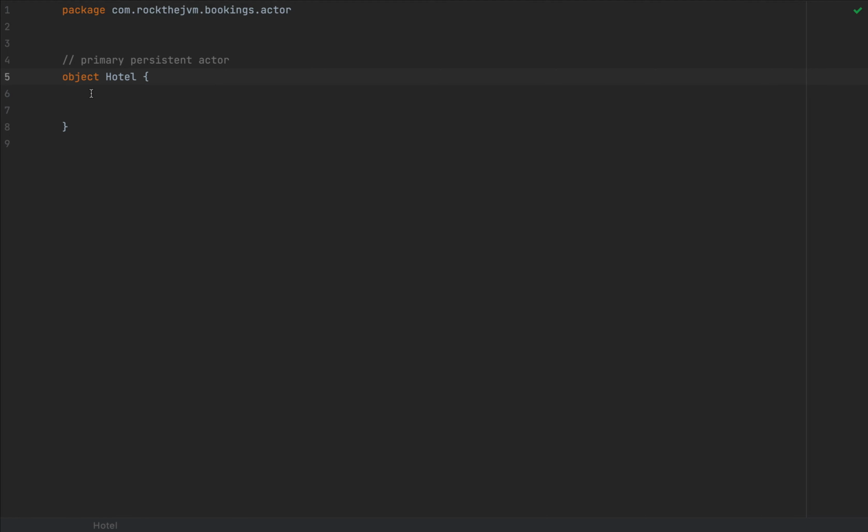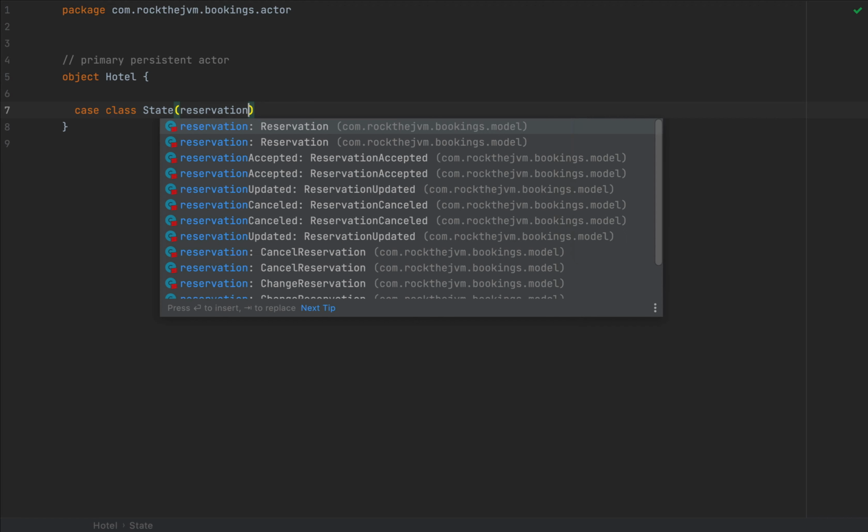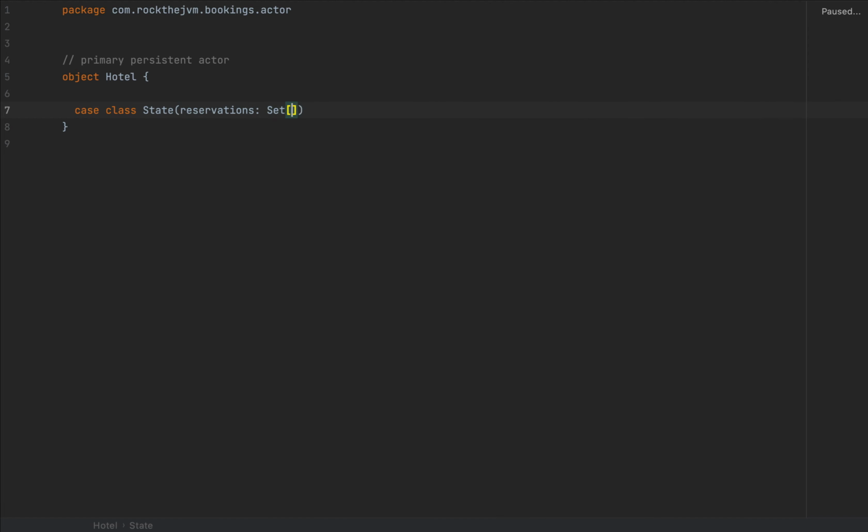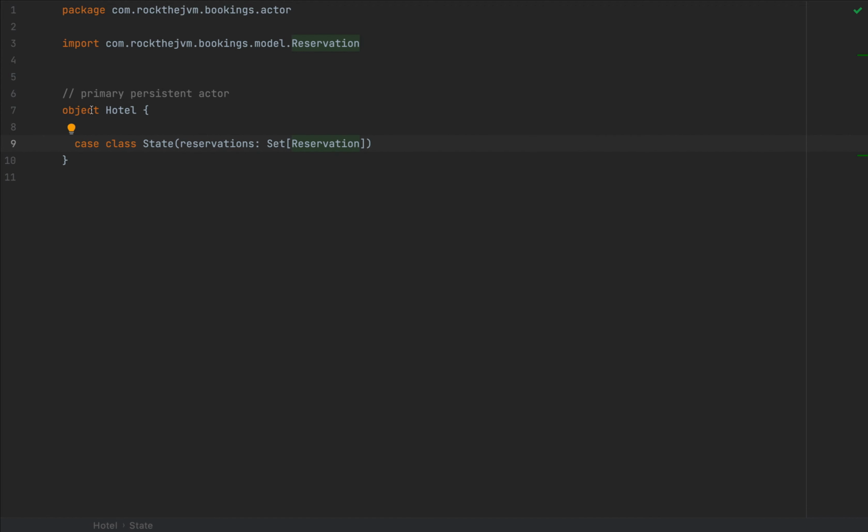Now, this object will contain a case class that will store the state of a particular actor. I'm going to define that with a data type State, and this will contain some reservations for a particular hotel. So reservations as a set of Reservation. Now, I need to import Reservation from the model, so I will store every state of every actor as a set of all the reservations applied to that actor.